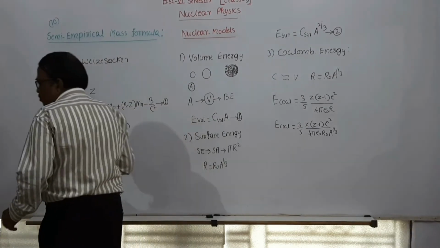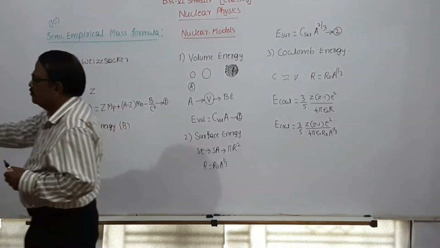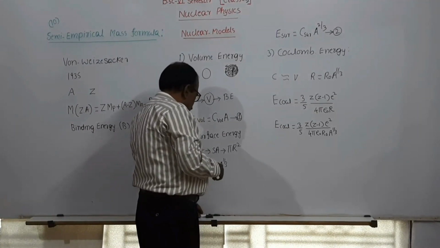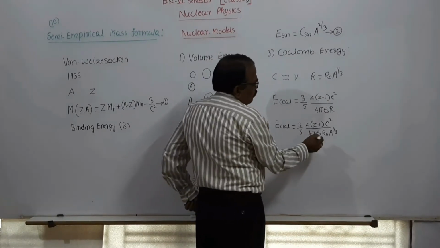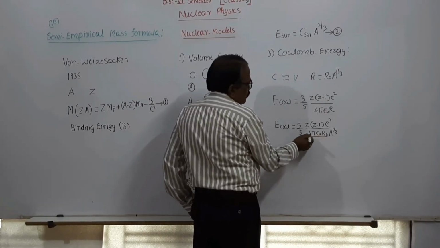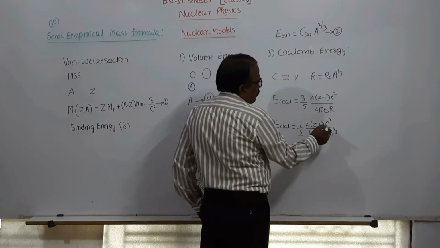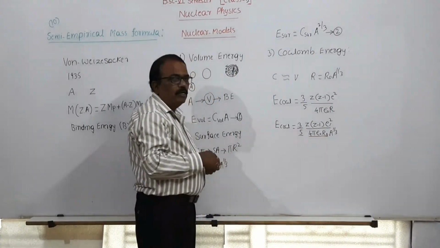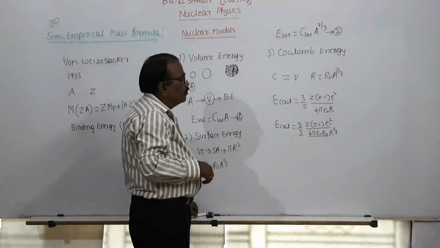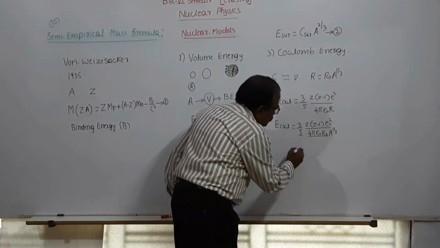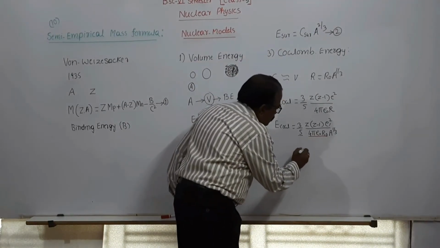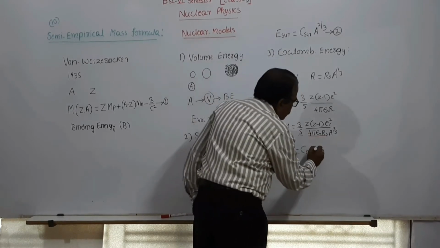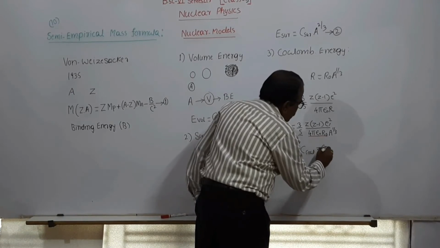See here, these terms, 4 pi epsilon naught R naught, 3 by 5, and e is the charge on the proton, are constant quantities. Therefore, this can be written as some constant C Coulomb into Z into Z minus 1.